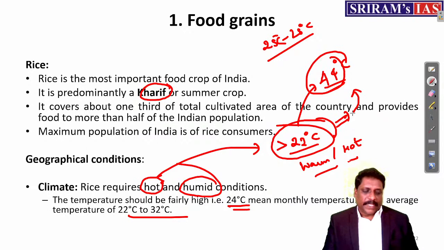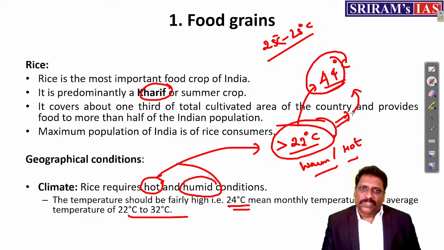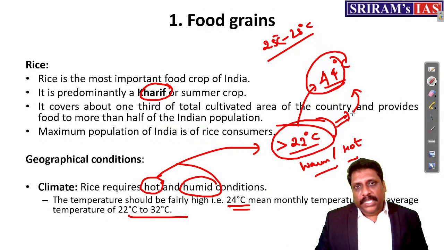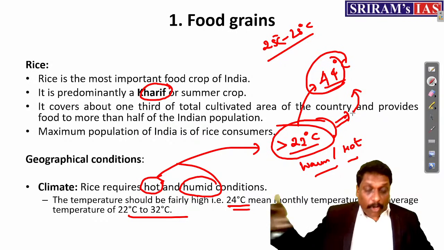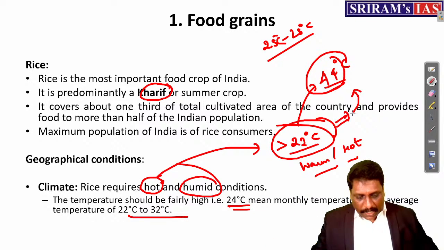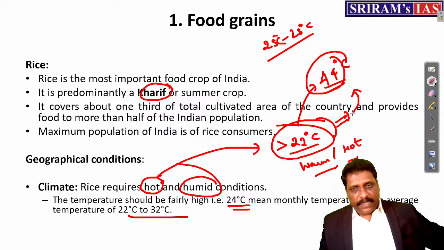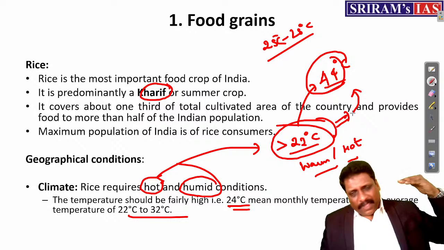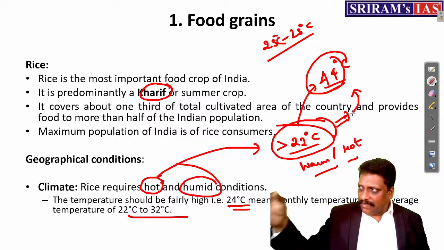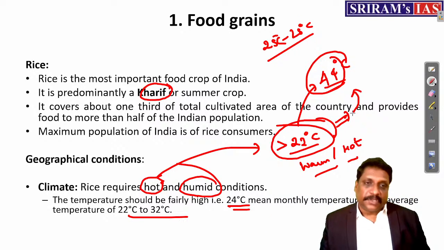Warm conditions. And let me tell you, for us, any temperature appears colder because we are living in one of the warmest regions of the world. Even the equatorial region is not warm. Tropical region is warm. The highest temperature in the world is recorded in the tropical region. Death Valley is the place where the highest temperature is recorded, though many decades have passed since then. But whatever it is, tropical regions are warmer than the equatorial region.